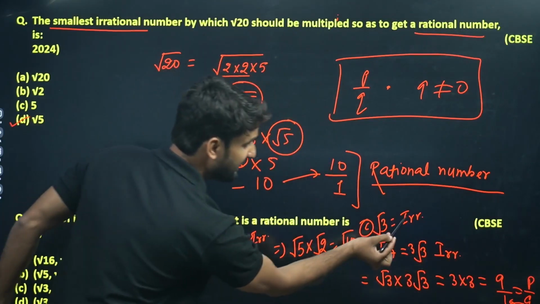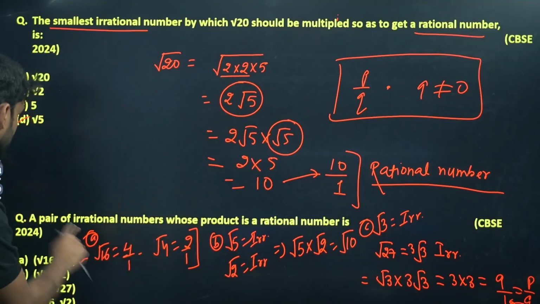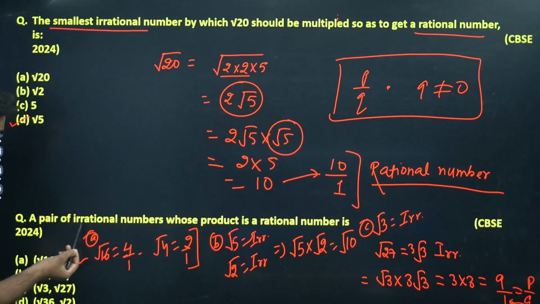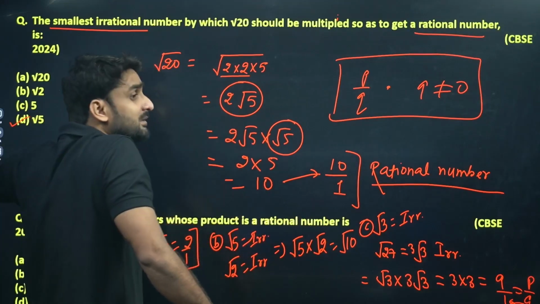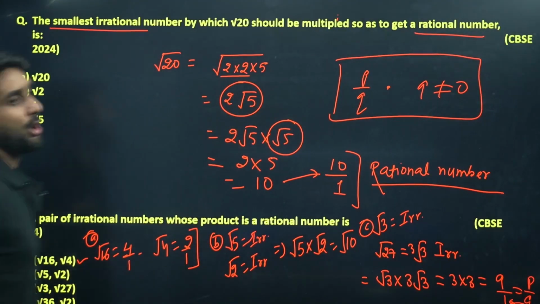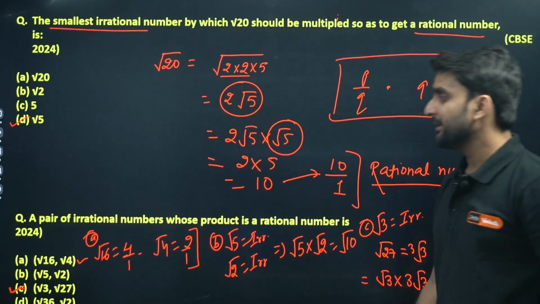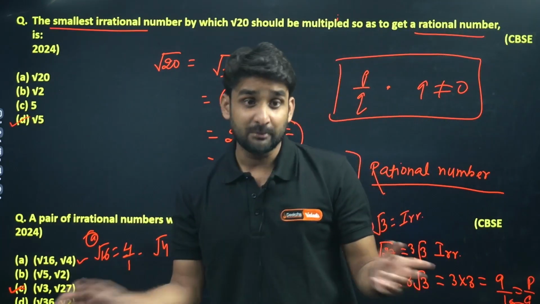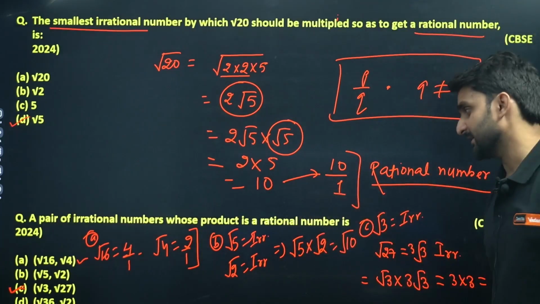These two numbers are irrational numbers, and their product is a rational number. The question was asking for a pair of irrational numbers whose product is a rational number. So option C is the correct answer, because both numbers are irrational, but their product comes out as a rational number. Hope you have understood.